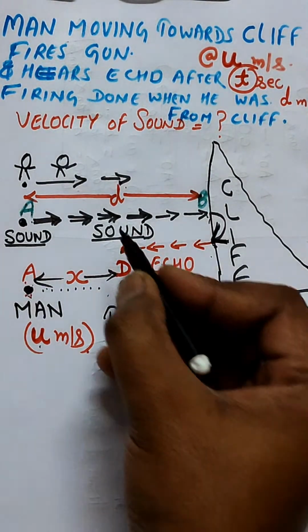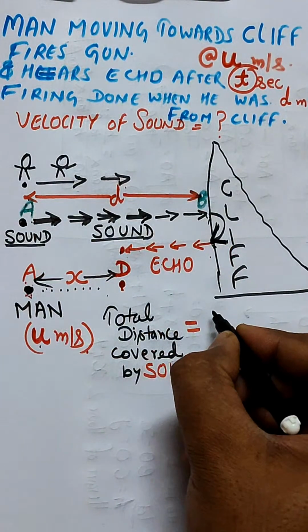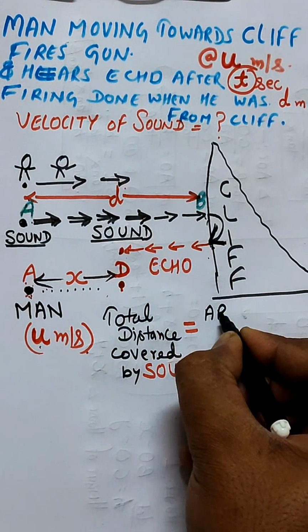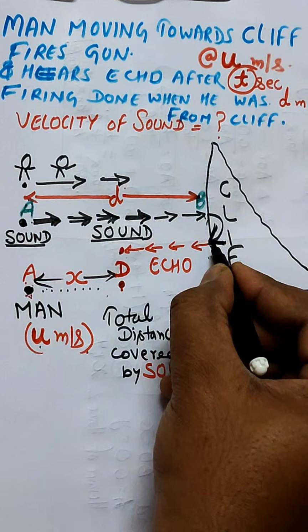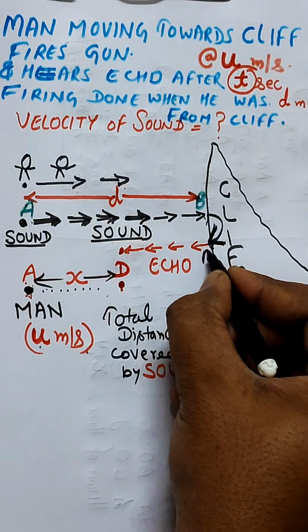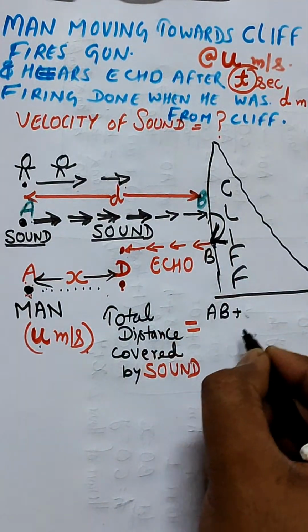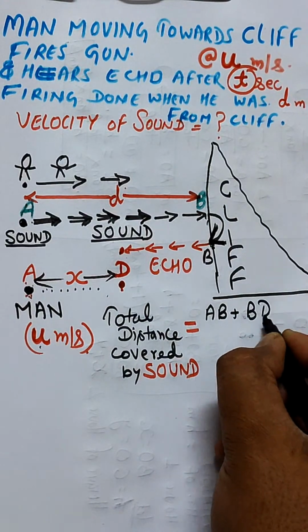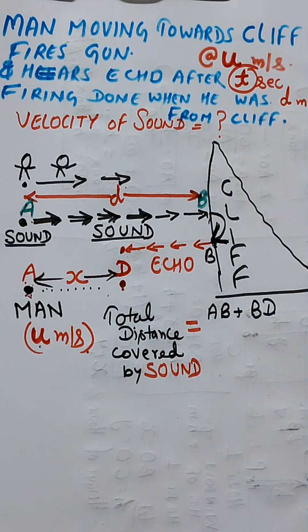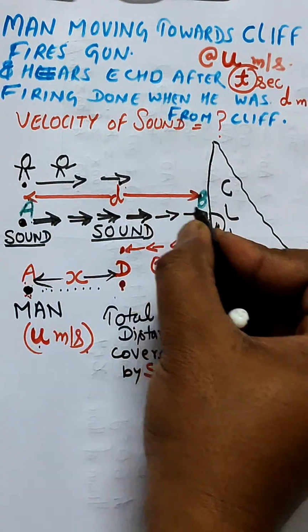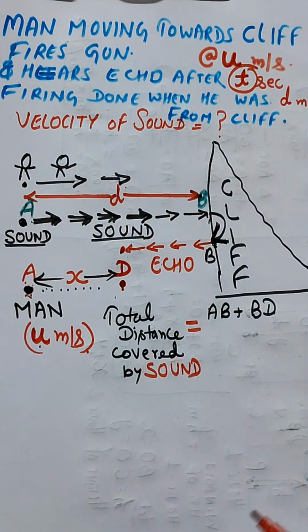Definitely it's from A to B, then B to D. This is also B because these are on the same line. Then B to D, right? So the total distance covered is A to B, that is equal to